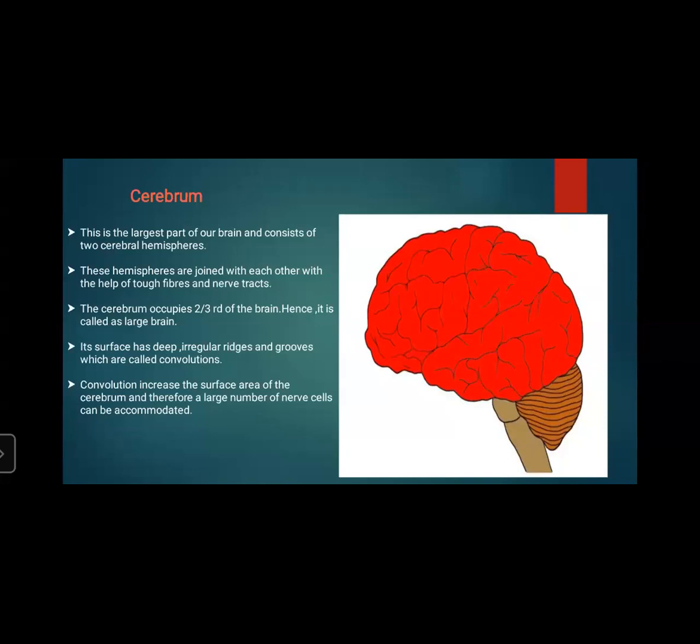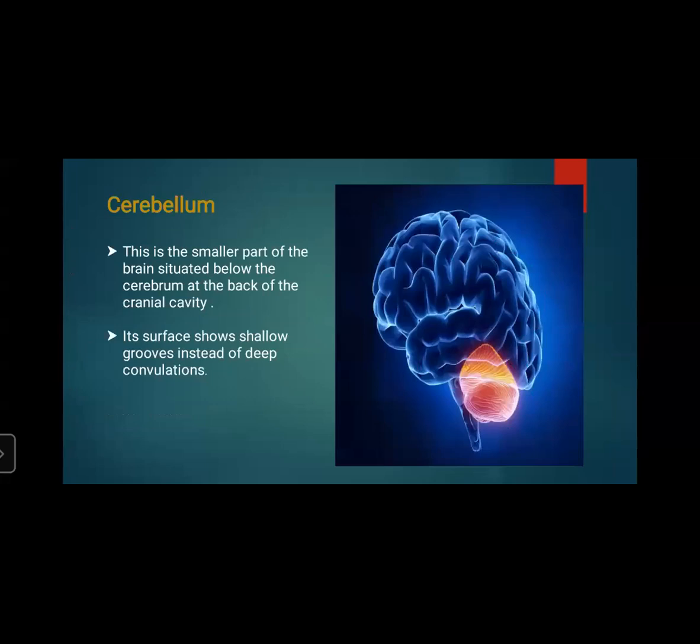Convolution increases the surface area of the cerebrum, and therefore a large number of nerve cells can be accommodated. This is cerebellum. This is the smaller part of the brain situated below the cerebrum at the back of the cranial cavity. Its surface shows shallow grooves instead of deep convolutions.